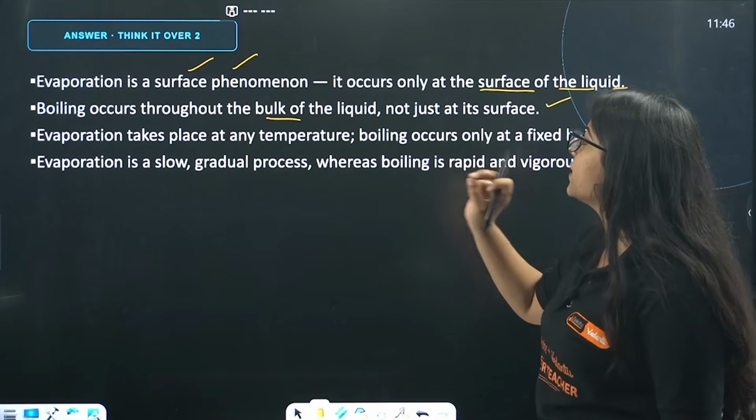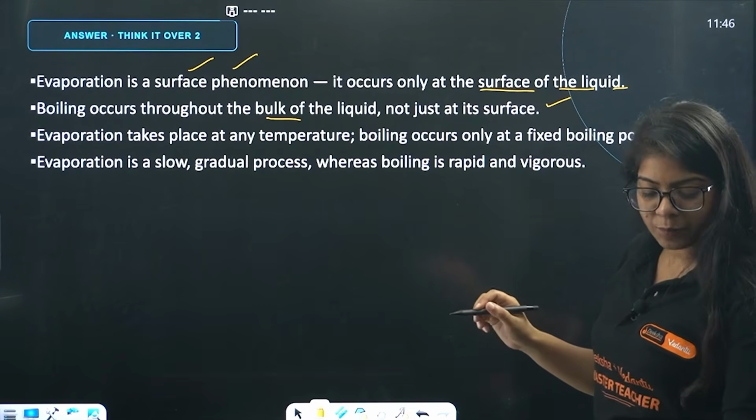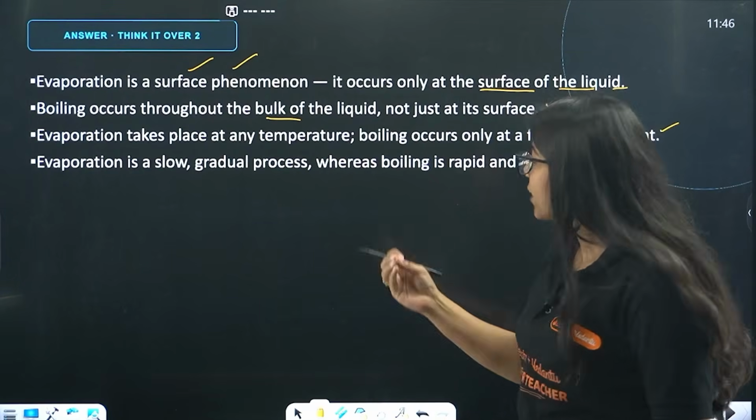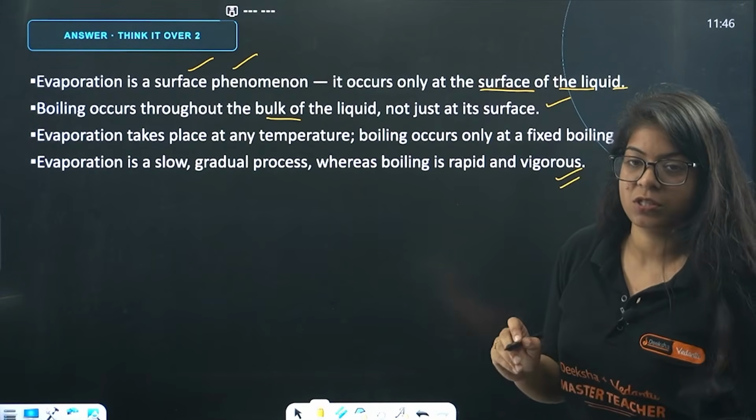Evaporation takes place at any temperature. Boiling occurs only at a fixed boiling point. Evaporation is slow, a gradual process, whereas boiling is a rapid and vigorous process.